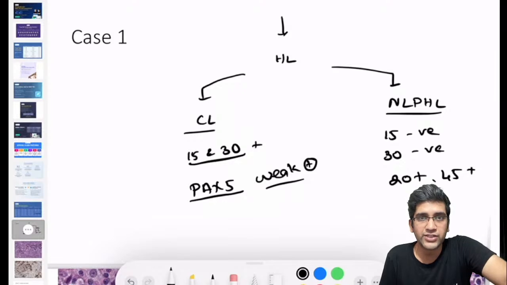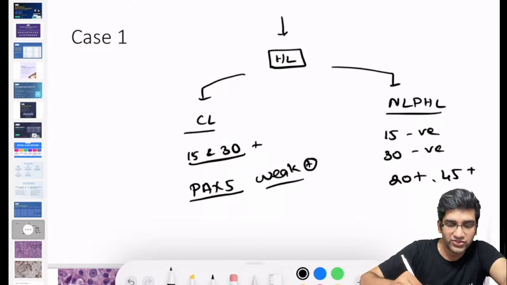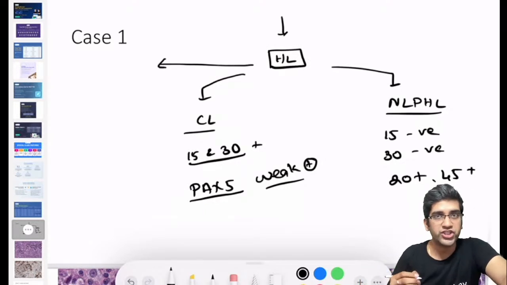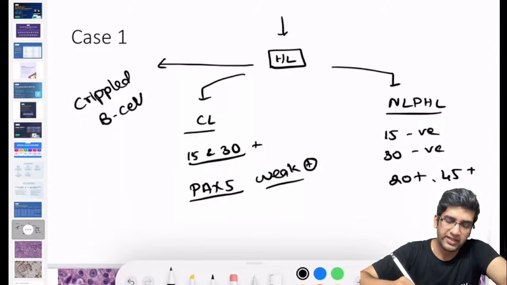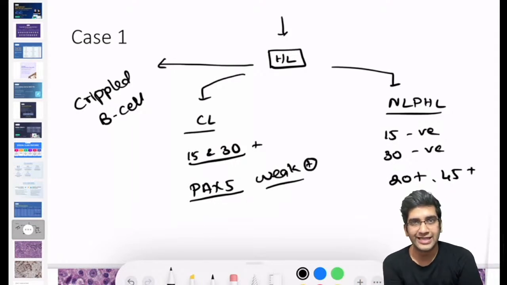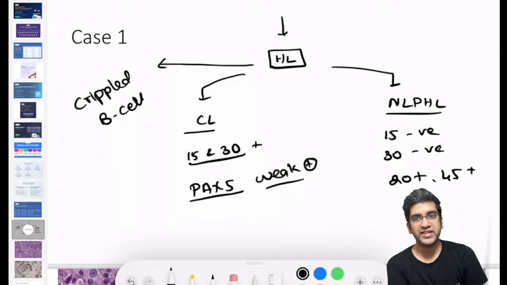positive because PAX5 in real life is a B cell marker. And remember this: these are exact words from WHO. Hodgkin's lymphoma arises from a crippled B cell. It's not actually arising from an exact B cell. That's why a classical Hodgkin's lymphoma does not express CD20. Though we classify them under a B cell neoplasm, it doesn't express the classical CD19 and 20.